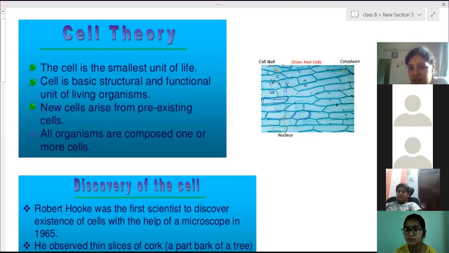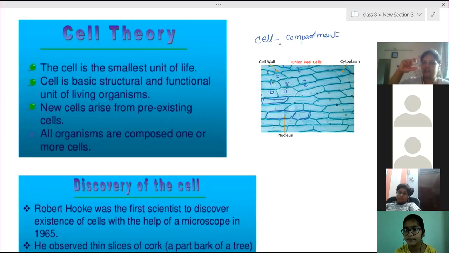What do you mean by cell? Cell actually means compartment, division. Who has discovered it and given this name? Robert Hooke was the first scientist who discovered cells. He first saw the cork cell. Cork was a dead cell used as a bottle stopper.